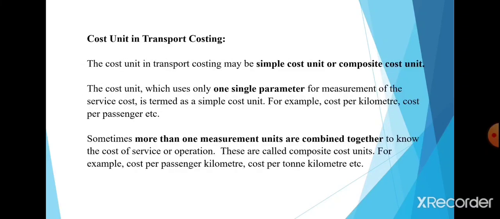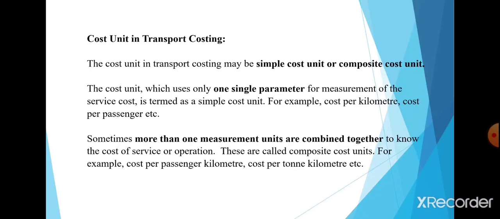So what is the cost unit in transport costing? A cost unit is a quantitative unit of product or service in relation to which costs are ascertained. The costs incurred during a period are duly collected, analyzed and expressed in terms of cost unit. The cost unit in transport costing may be simple cost unit or composite cost unit. The cost unit which uses only one single parameter for measurement of service cost is termed as simple cost unit. For example, cost per kilometer, cost per passenger, etc.